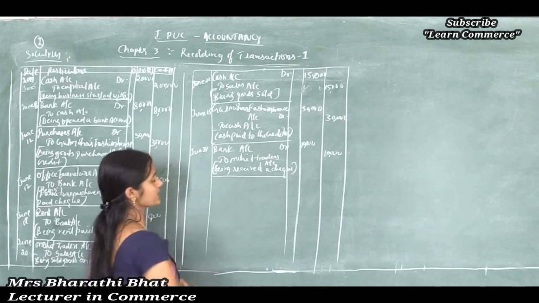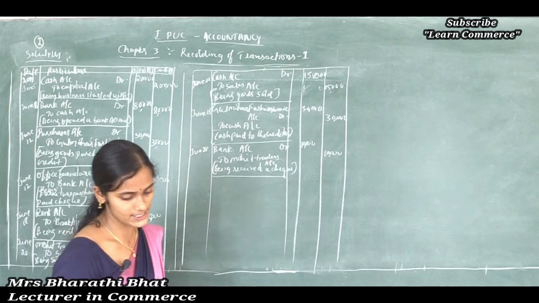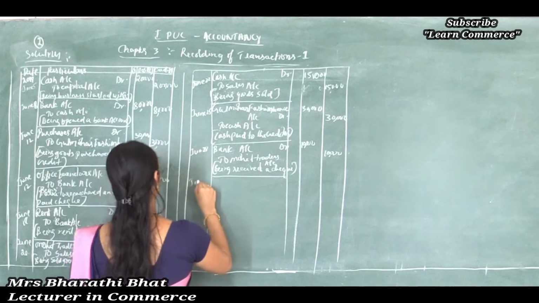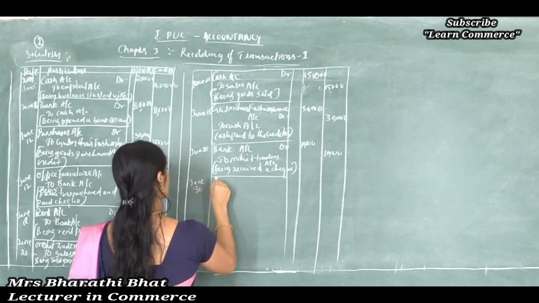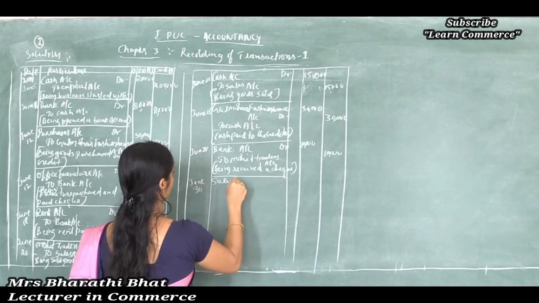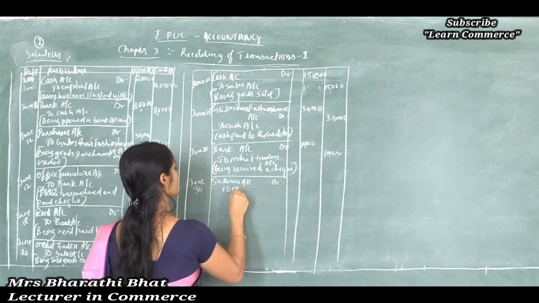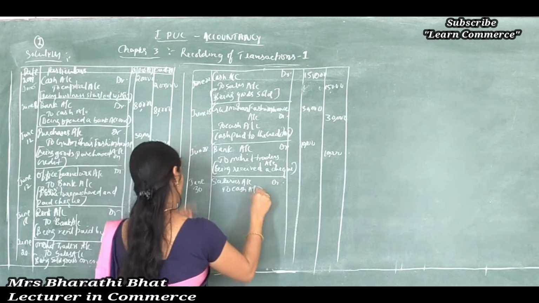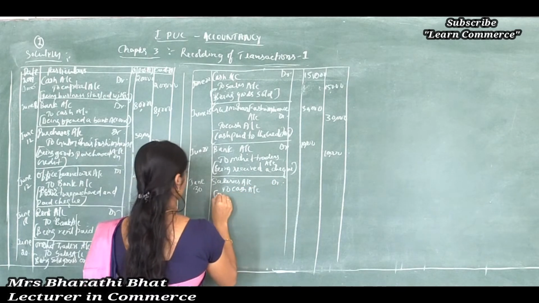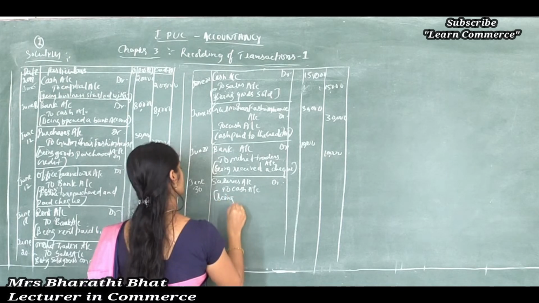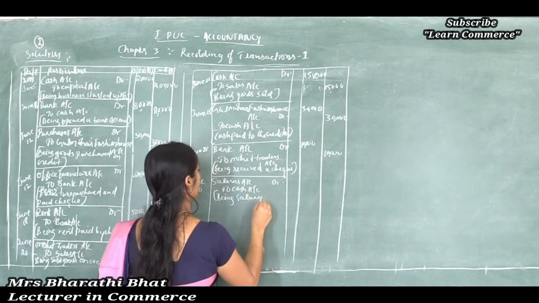So which account is debited here? Salaries account on June 30. Salaries account debited to cash account, being salary paid.